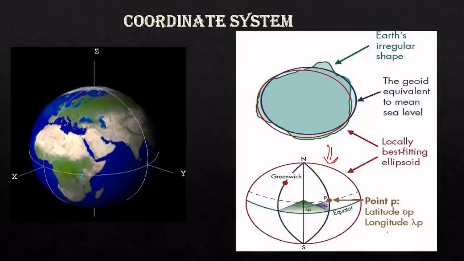See, on the Earth's surface you are extending this point P, so this angle is lambda p and this angle is phi p, the longitude and the latitude.